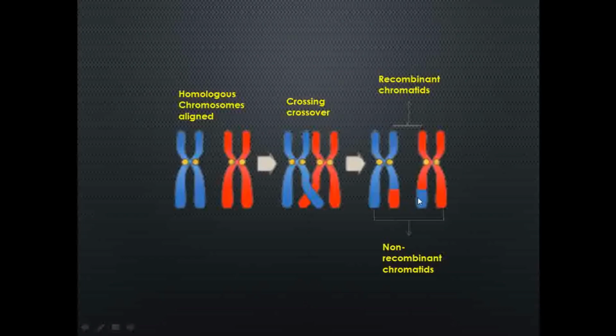Where there is no exchange, those chromatids we call non-recombinant chromatids.